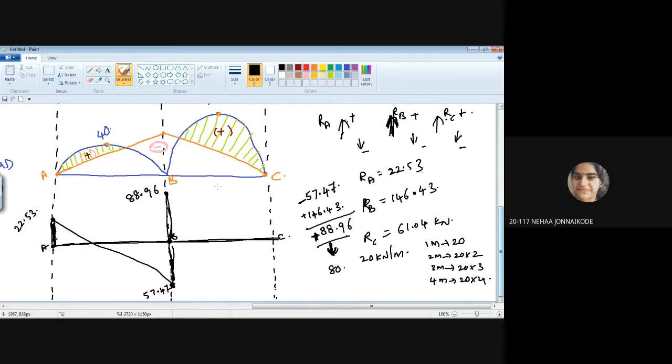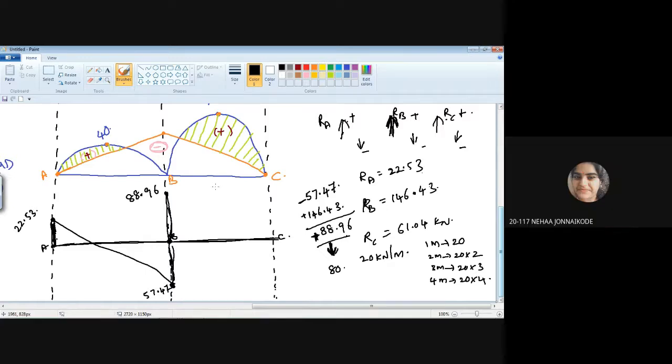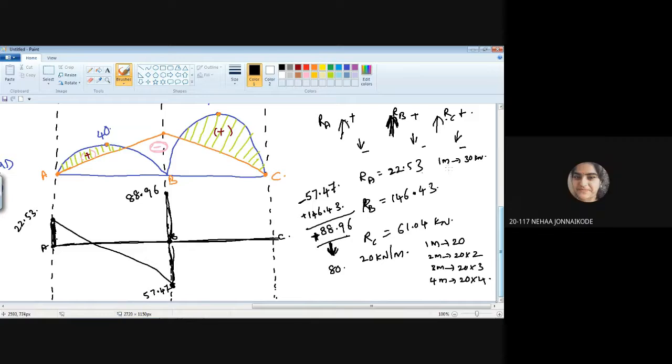UDL. Value is 30 kilonewton per meter. It means per 1 meter it is 30 kilonewton, and totally we have, what is the span of BC? 5 meters.